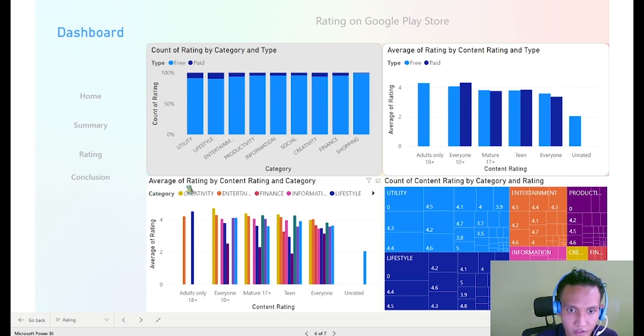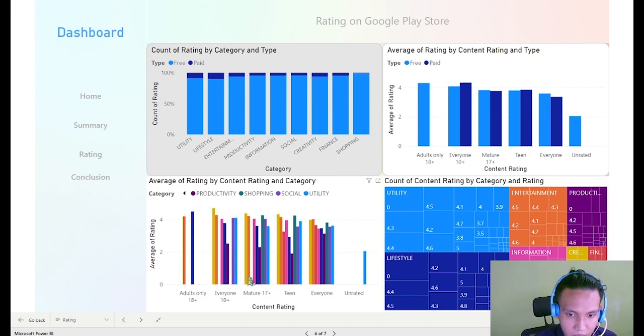So moving on, average of rating by content rating and category. You can see the category has a lot of values: creativity, entertainment, finance, information, lifestyle, productivity, shopping, social, and utility. Similarly, we use a clustered column chart. Here we can see adults only has only 2 categories and unrated has only 1. However, they are quite different because unrated has a poor average rating, which is 2.05, but adults only has a high average rating for both categories.